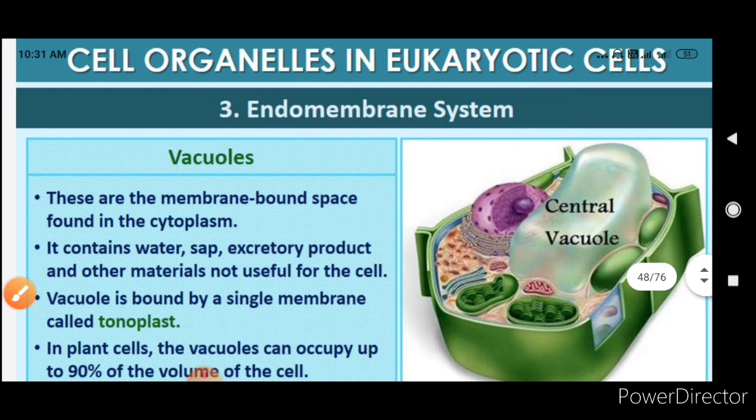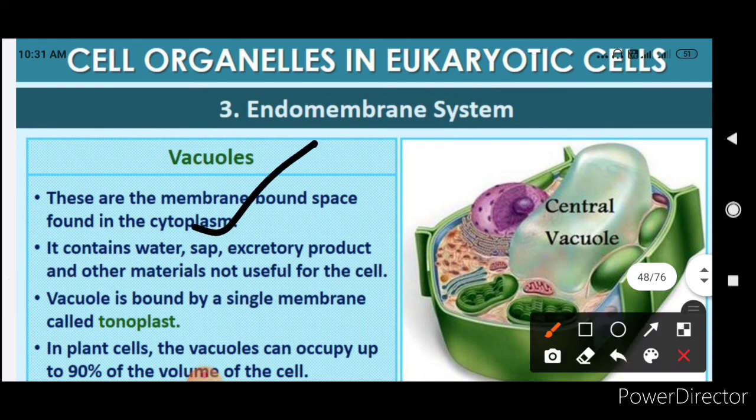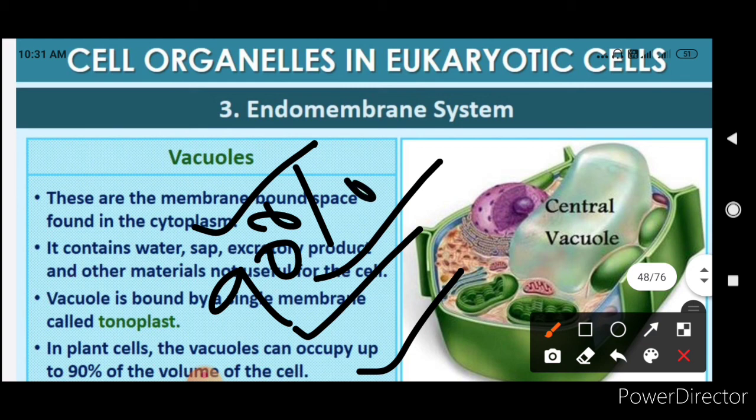Now what are vacuoles? These are the membrane bound space found in the cytoplasm. It contains water, sap, excretory product and other materials not useful for the cell. Vacuole is bound by a single membrane called tonoplast. Okay, and in plant cell the vacuoles can occupy up to 90% of the volume of the cell.